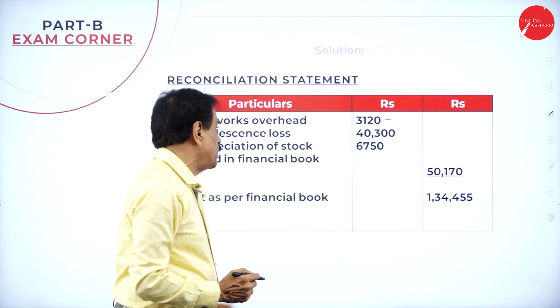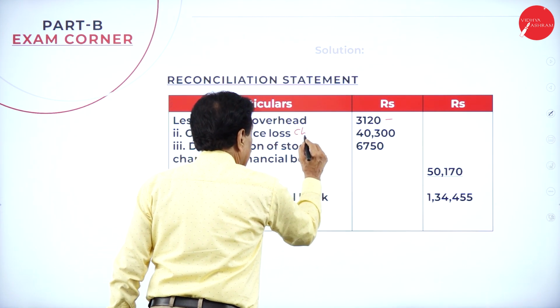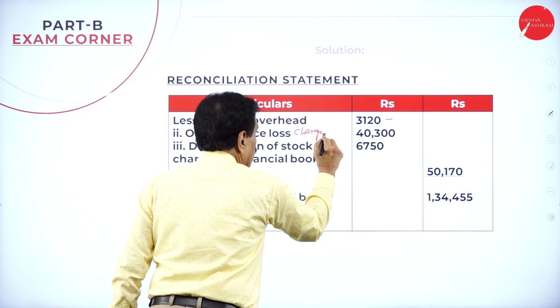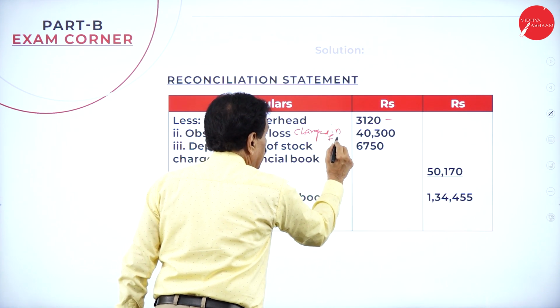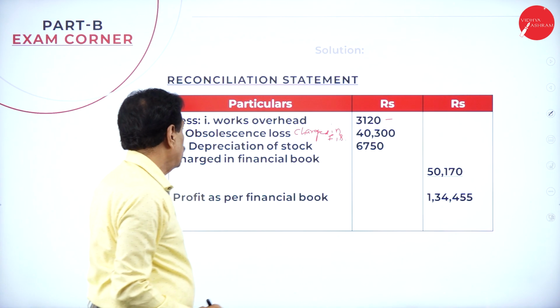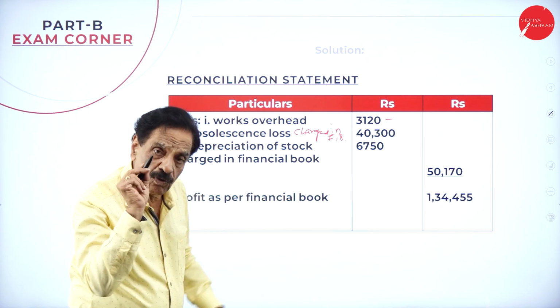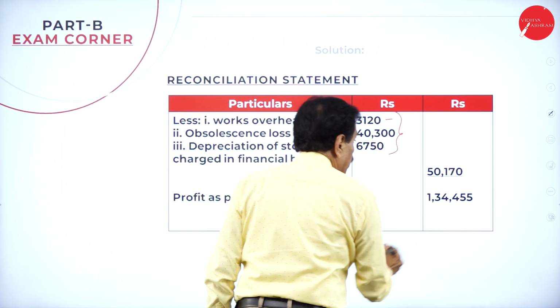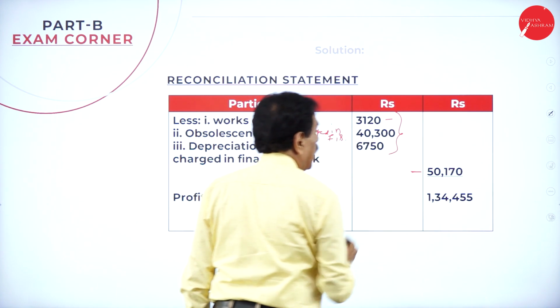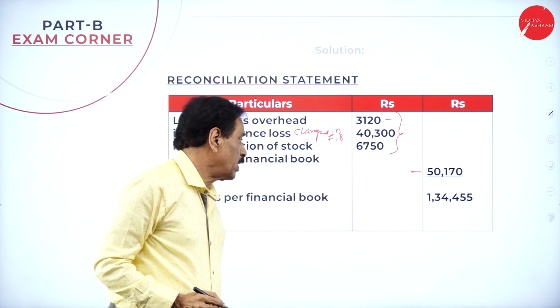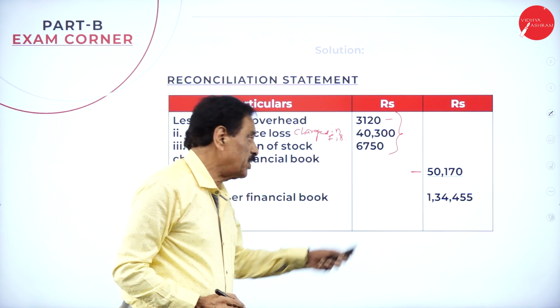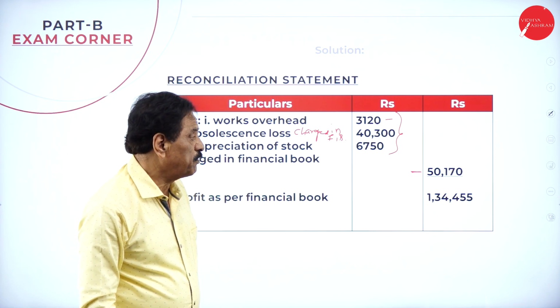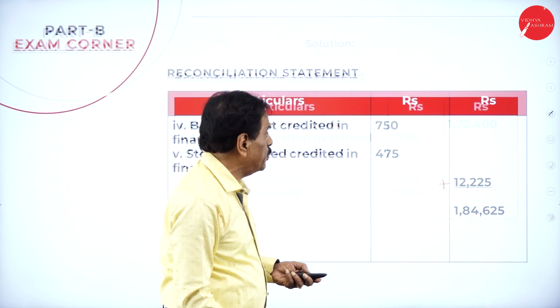Only obsolescence loss charged in financial book only, 40,300. Depreciation of stock charged in the financial book only. Add these three, it will come 50,570. This should be deducted. The difference is 1 lakh. Profit as per financial book is how much? 1,34,455. See the question.